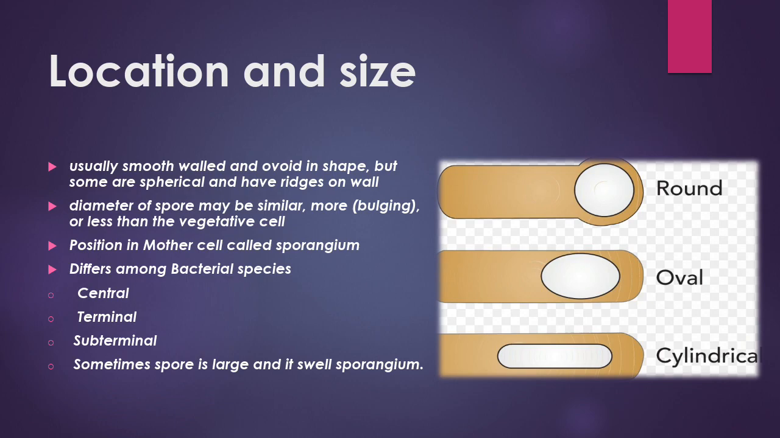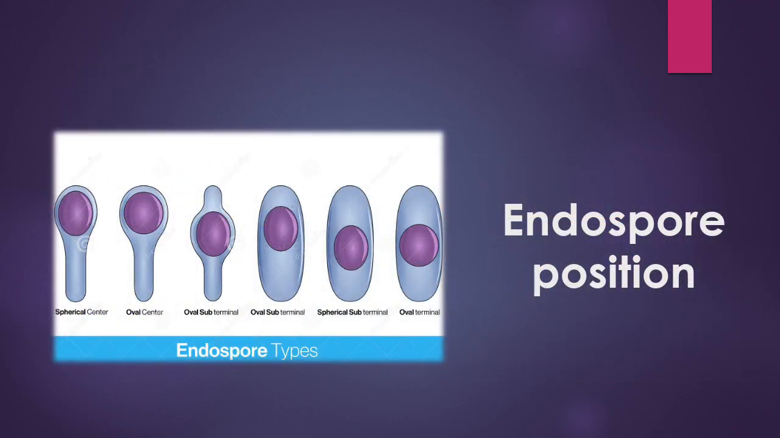The position in the mother cell, called the sporangium, differs among bacterial species. It may be central, terminal, subterminal, etc. Endospore position you can observe here in this diagram: spherical center, oval center, oval subterminal, spherical subterminal, oval terminal.